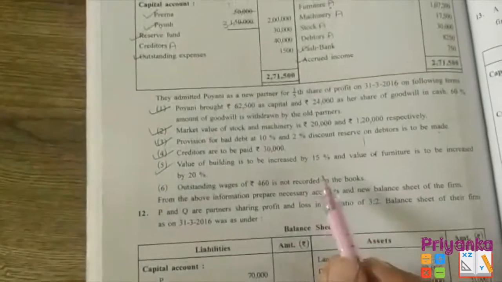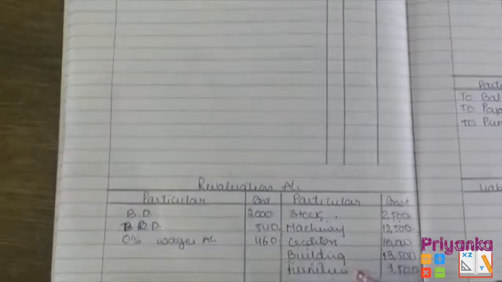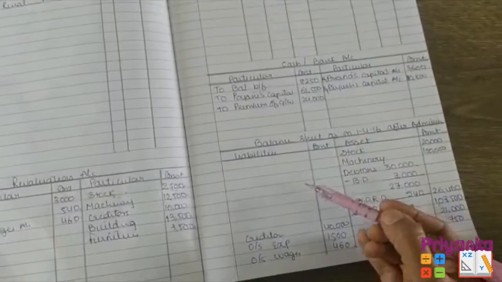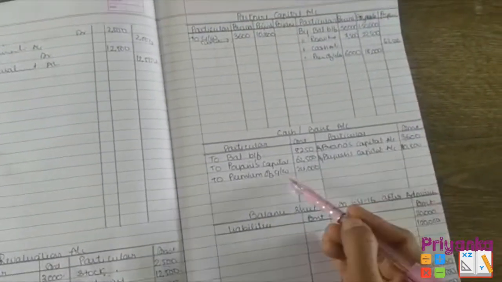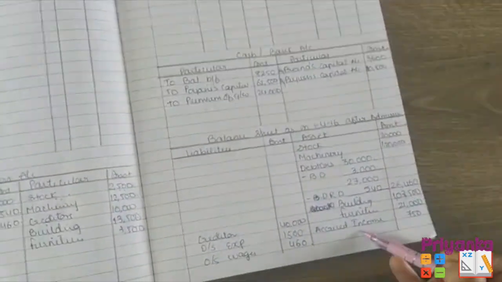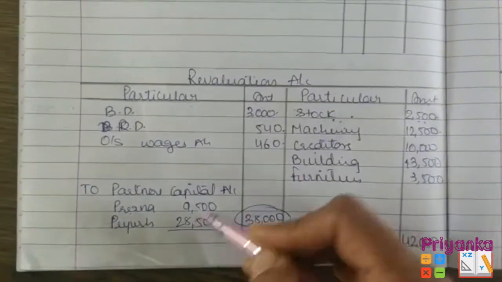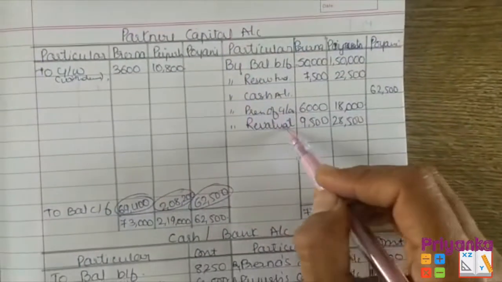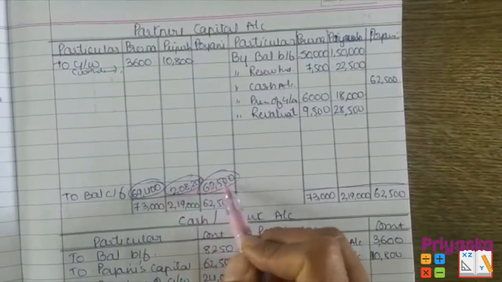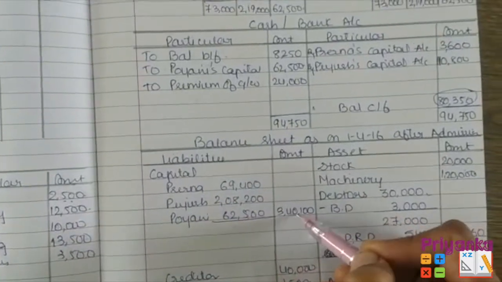So here we finish up with all the adjustment and all the old balance sheet entries. So now we'll make a total of revaluation, and balance will be passed on to the partner's capital account, which will be directly passed to the balance sheet. And also we'll make a total of cash account and remove the balance, and that would be passed to the asset side. Here I made a total and found difference at the debit side, that is a profit. From the debit side, it will pass to the partner's capital account credit side. And after writing this, I made a total of the column and found the difference of this, which directly passes to the balance sheet liability side and remove it out.